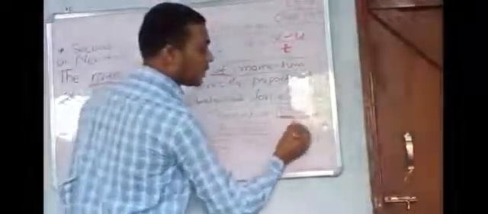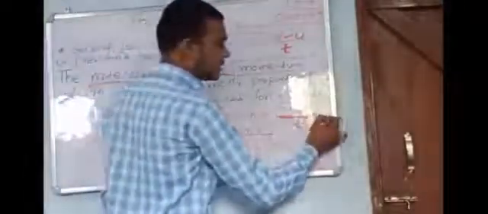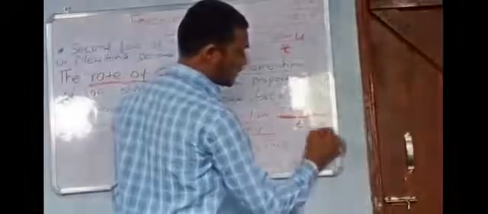If we talk about rate of change of momentum, then we say (mv minus mu) upon t. So this is the rate of change of momentum, which is directly proportional to the applied unbalanced force, denoted by F.